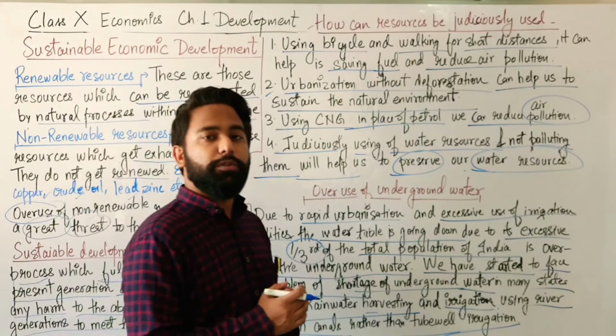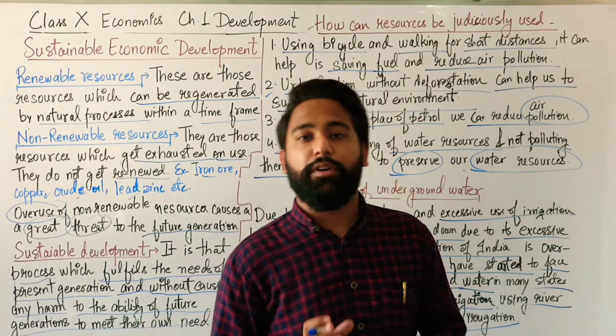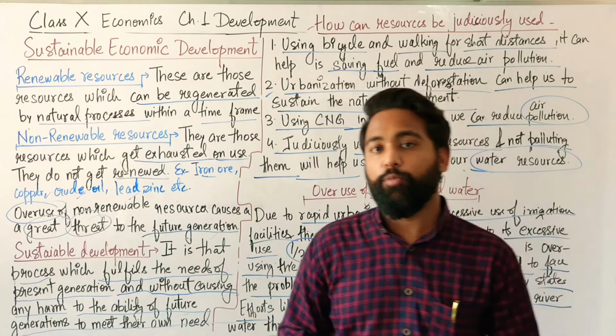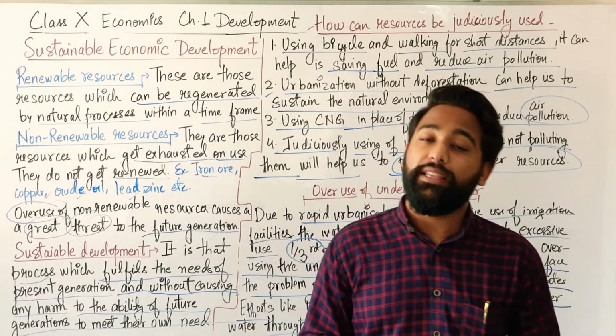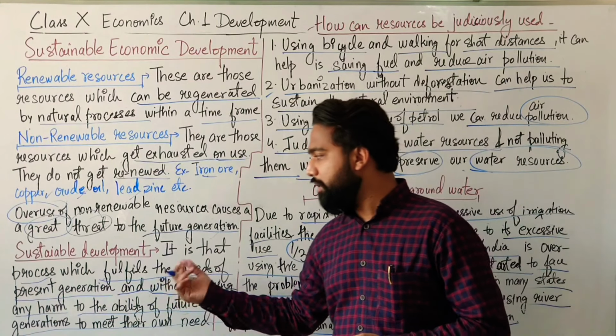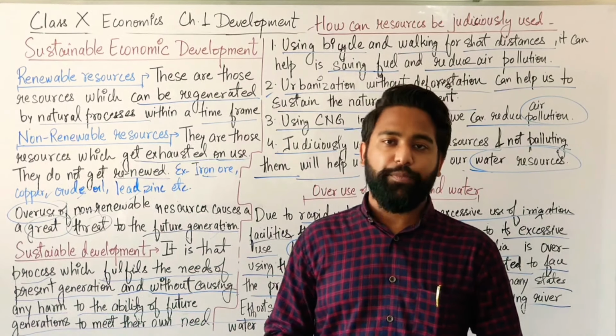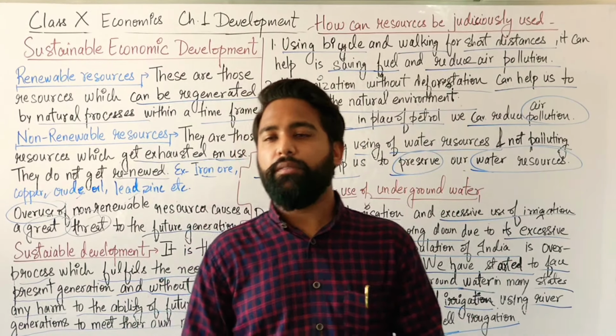We should not overuse the underground water. Jal hi jeevan hai. It's a very important resource for human life. Without water, there is no life. So we should use our resources in a very sustainable manner so that our future generation is not affected. So that's all for this whole chapter.